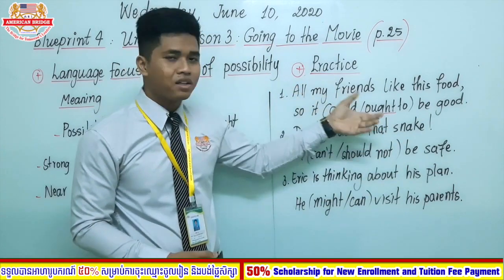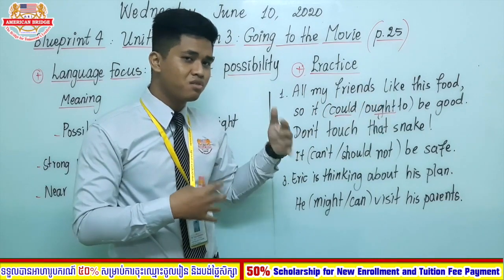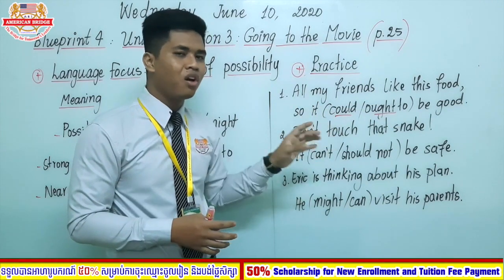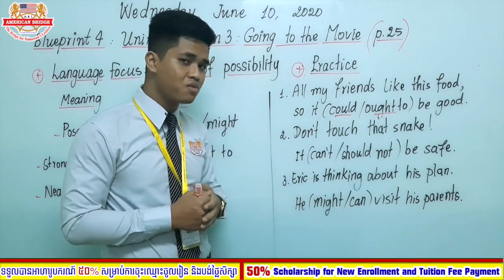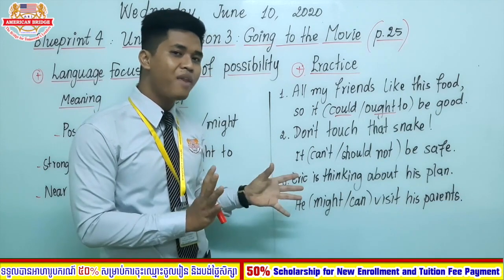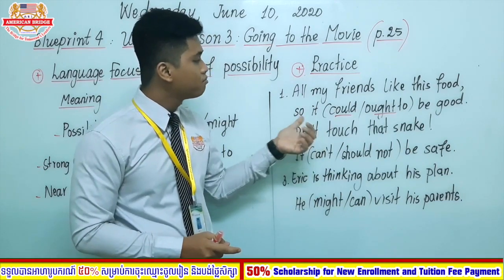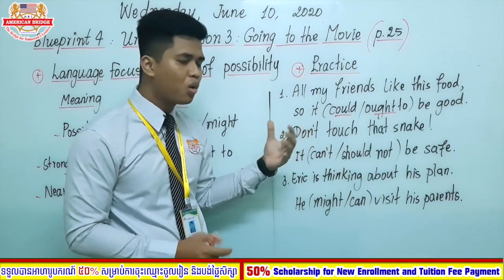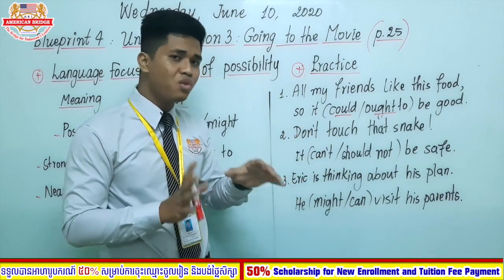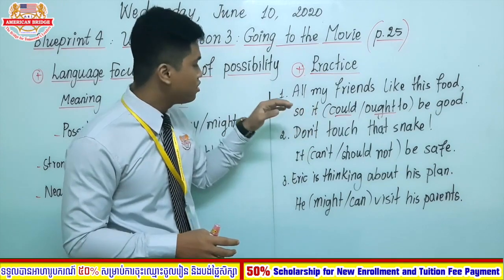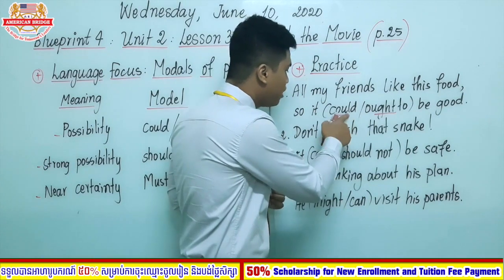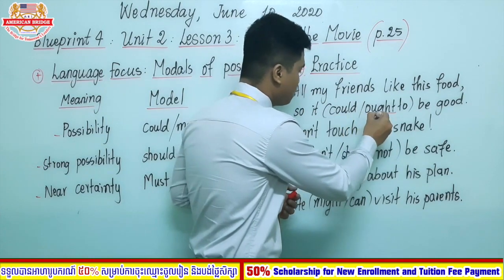It might be the hint or evidence for you to assume that the food is good. So are you quite sure or not sure about this? You are sure in this situation because the speaker has evidence. So the right answer is ought to.